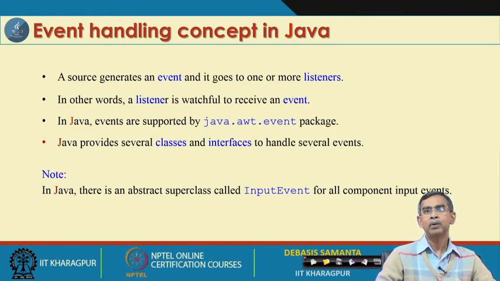Now, the most important thing so far as the java.awt package is concerned is that all the classes and interfaces are responsible either for creating an event whenever a source is interacted with by a user, or, whenever an event is created, for having it listened to by the listener. So, these two things, the event creation and the listening to an event, are handled by the classes and interfaces defined in the java.awt package.